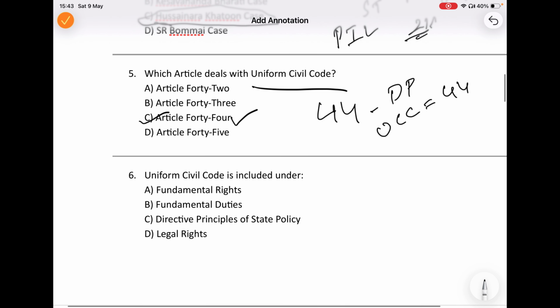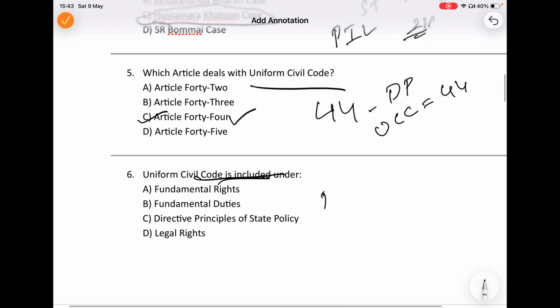Now the next question continues from the previous one. UCC belongs to which category? Now, many students get confused between fundamental rights and DPSP. Remember carefully, Uniform Civil Code is not a fundamental right at present. It is placed under DPSP. That means it acts as a guideline or a goal for the government. Unlike fundamental rights, DPSP cannot be directly enforced in the courts.